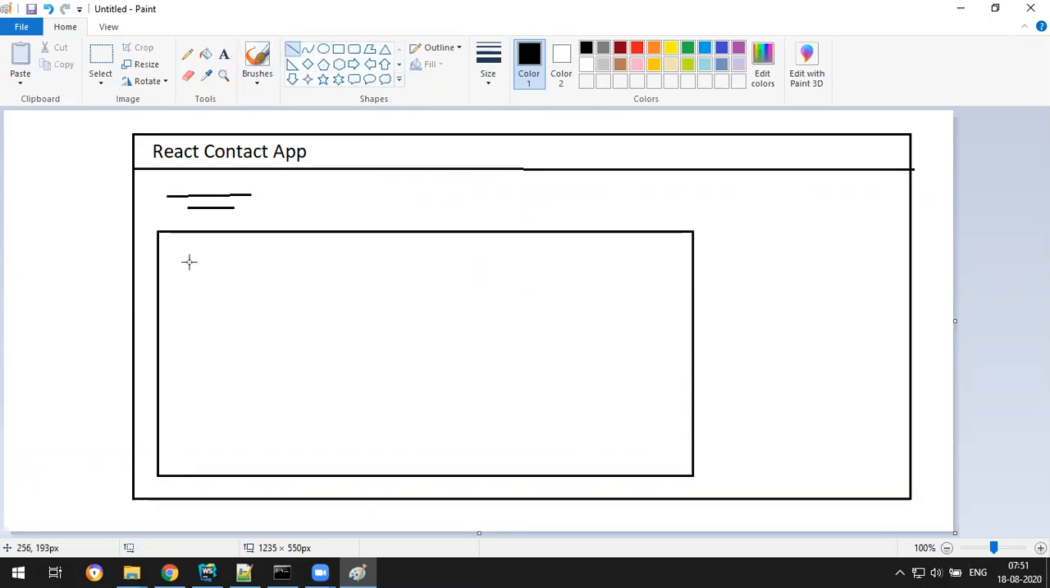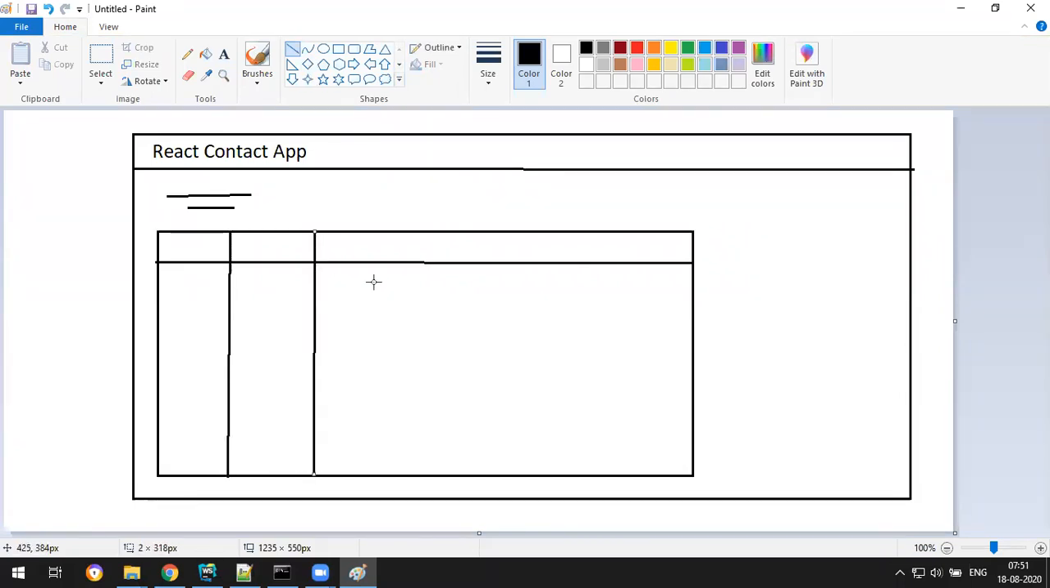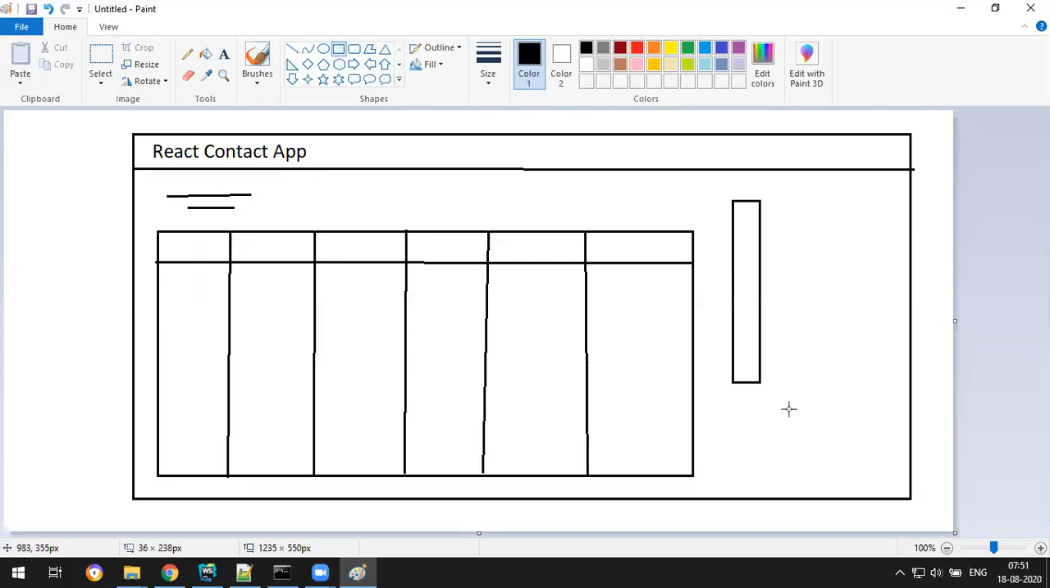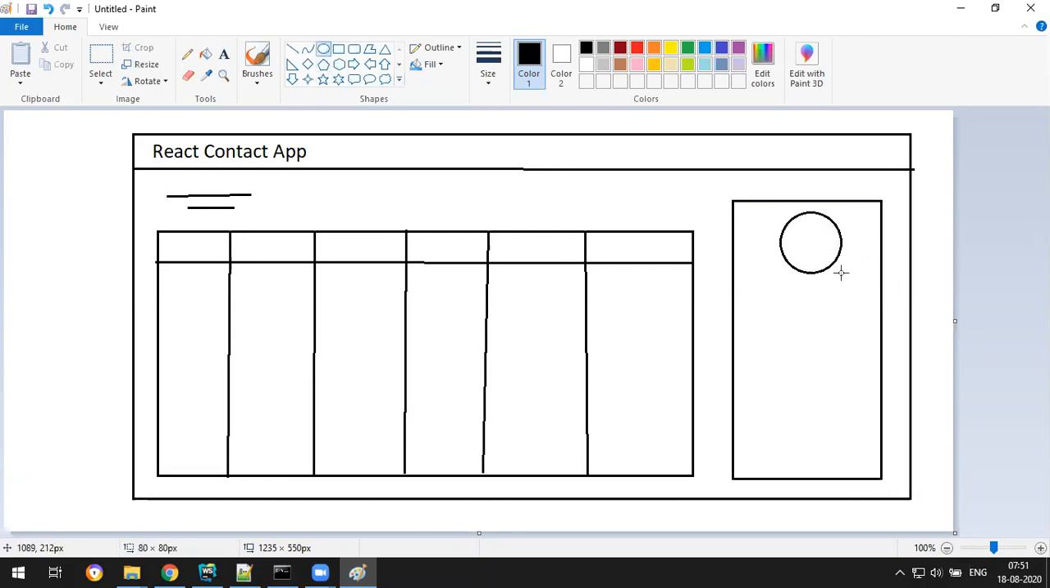In this table you will be having all the data, like a table format. Along with this, I need to display one nice card here. On the right side you'll be having a nice card. So this is one component, this is one component. In this card I want a nice person photo, and I want to display his details.